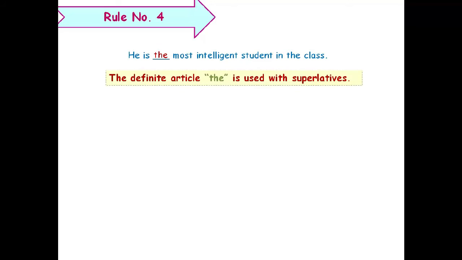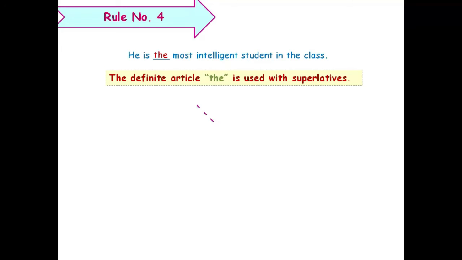Let's see rule number 4. Try to solve this, students, by yourself. I'm sure you will be able to do this. He is dash most intelligent student in the class. The answer will be he is the most intelligent student in the class. That means the definite article the is used with superlatives. This I had also taught you when we were doing degrees of comparison, that in the superlative degree, you will use the article the before the adjective. So whenever you have the superlative degree of the adjective, remember to use the article the.